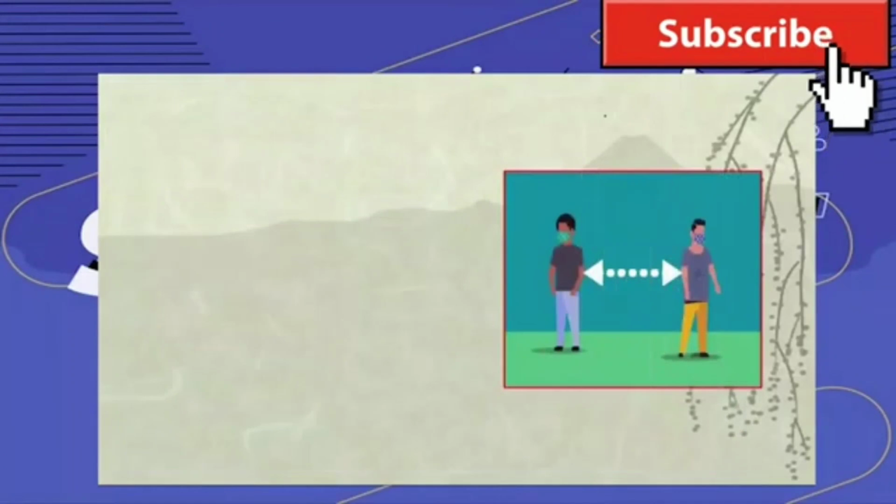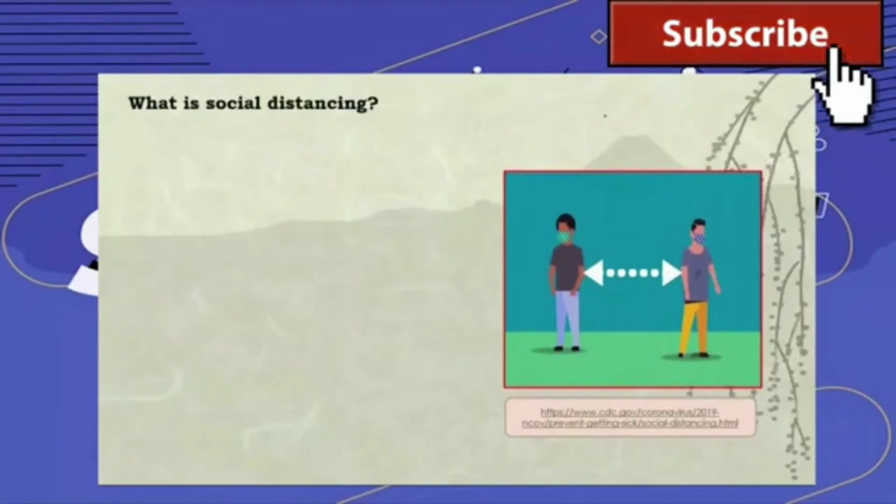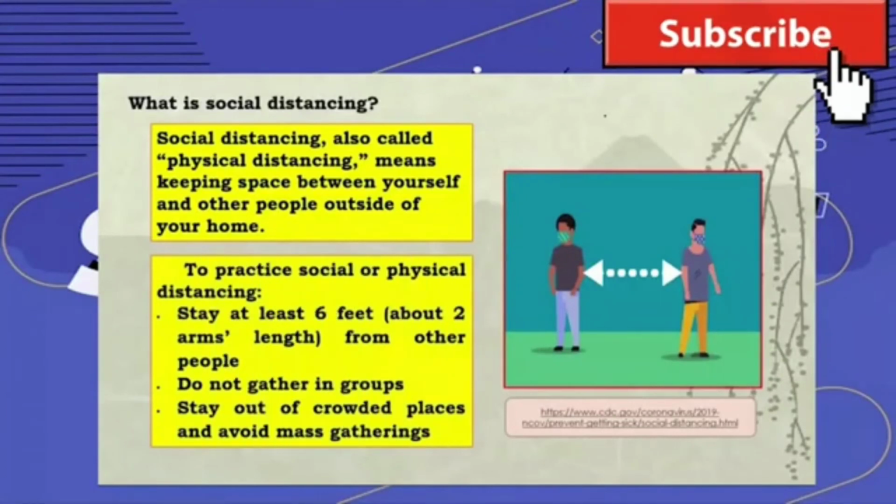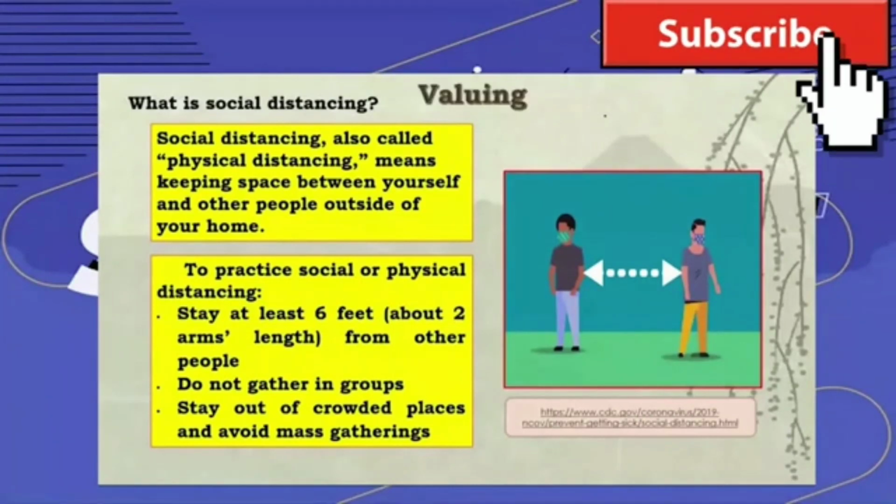Good luck in answering. Just like the different continents of the world, we experience to be separated from the people around us to protect us from the virus. So in protecting ourselves, we do social distancing. Social distancing or physical distancing means keeping space between yourself and other people outside of your home. To practice social and physical distancing, you're going to stay at least 6 feet or about 2 arms length from other people. Do not gather in groups or stay out of crowded places, and avoid mass gatherings.